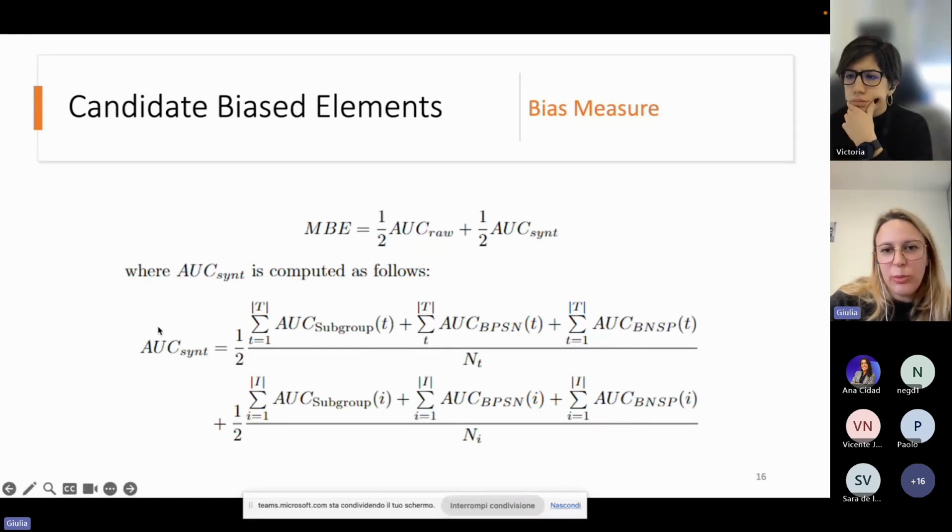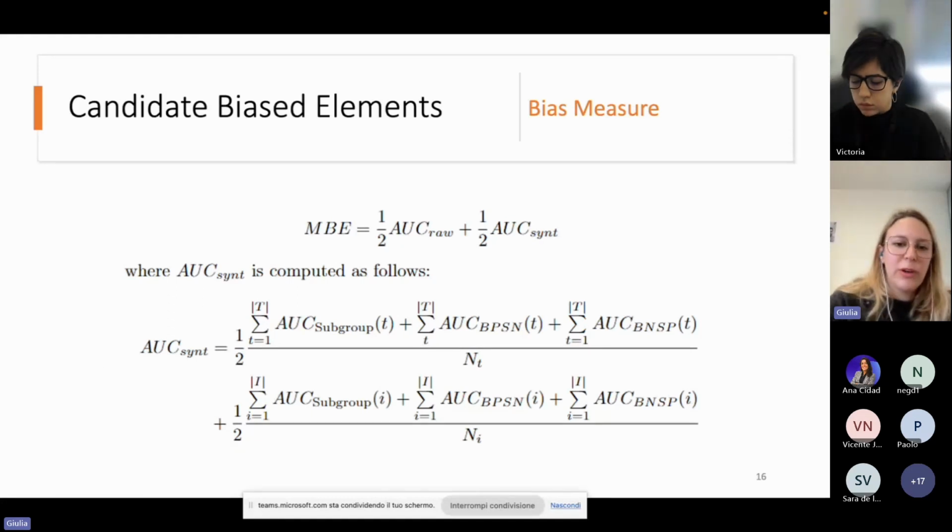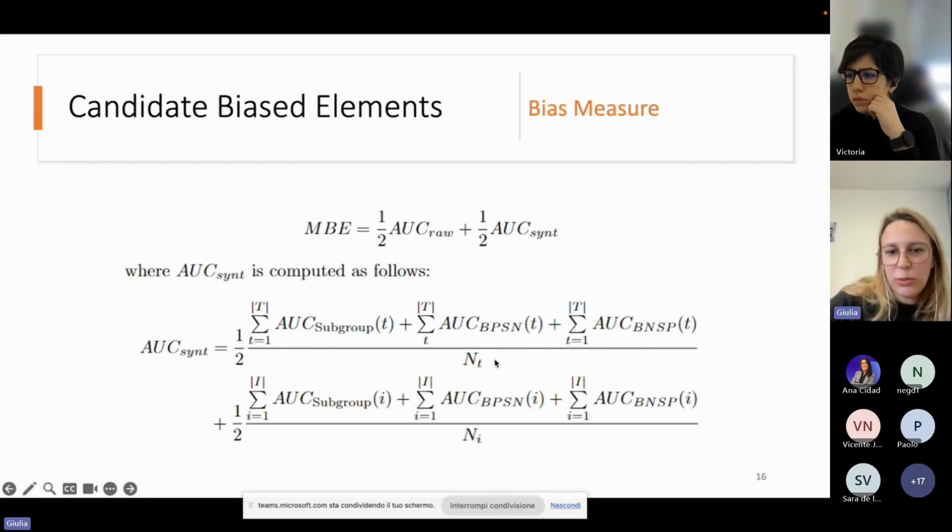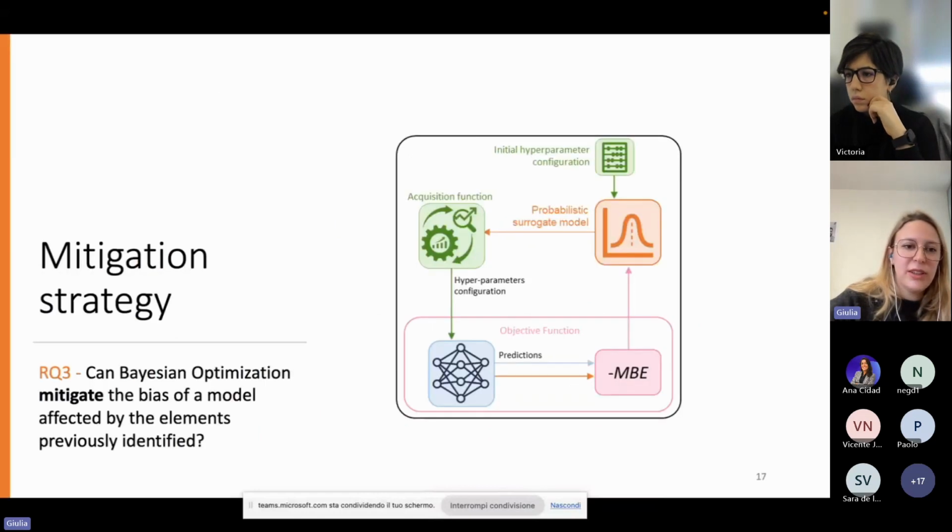In the second part of the metric, the AUC int, we are computing the ability of the model to perform well in the two subgroups defined by the modality that composes the meme, that are the text and the image. With all of the AUC subparts, we guarantee that the model performs well in the presence of the candidate bias element that we identified, considering the two subclasses defined by the label, misogynous and non-misogynous. With this metric, we were able to evaluate the state-of-the-art models and also to propose a mitigation strategy based on Bayesian optimization.